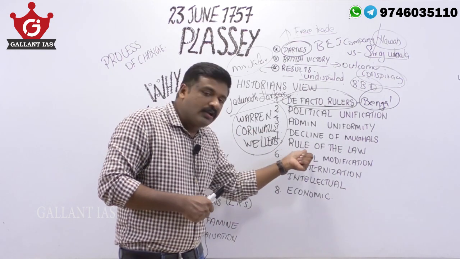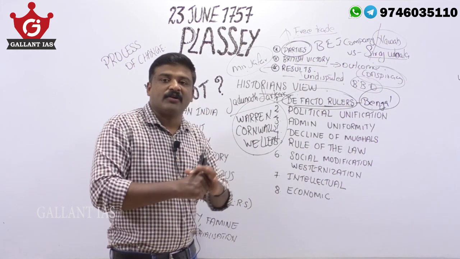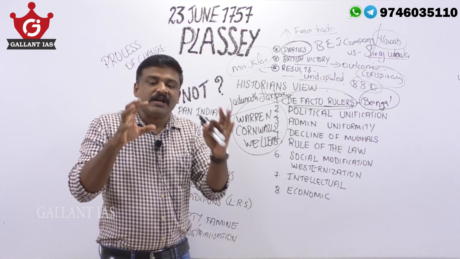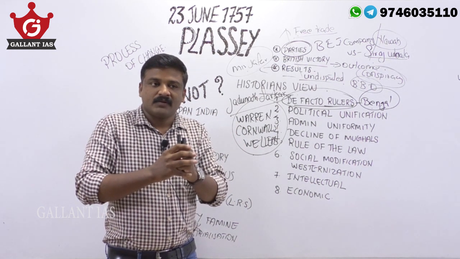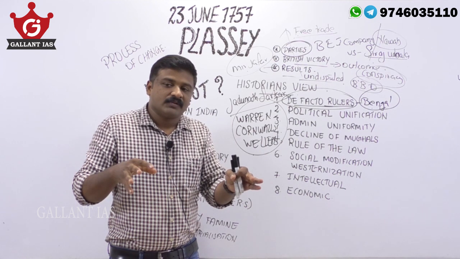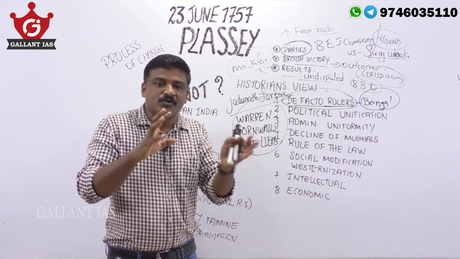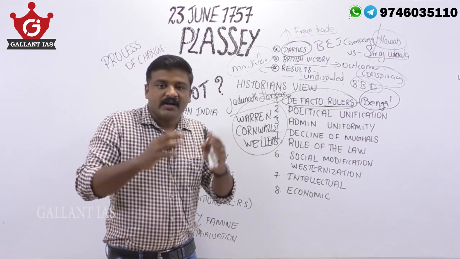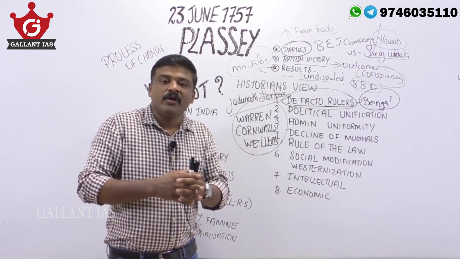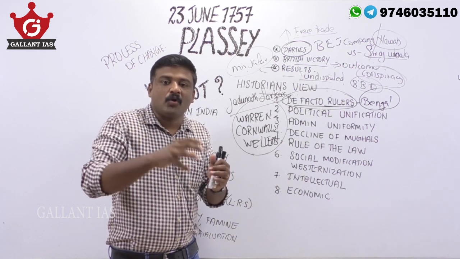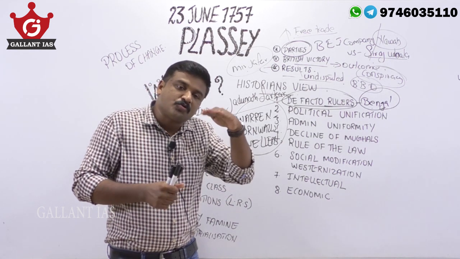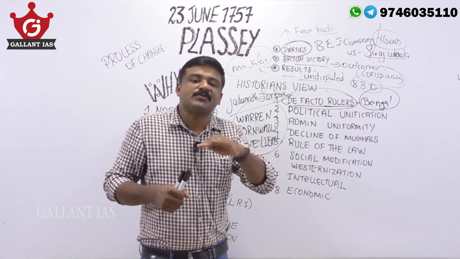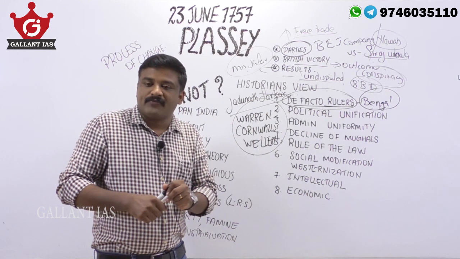Then a new rule of law was introduced here. That means everyone is equal in the eyes of law. There is no bias, and law is not interpreted by any zamindar or landlord, any noble classes, etc. Everyone is common in the eyes of law. A common judiciary system is there, common law and order is there, equal treatment to everyone, irrespective of their caste, creed, religion, sex. There is equal treatment to all in the eyes of law.